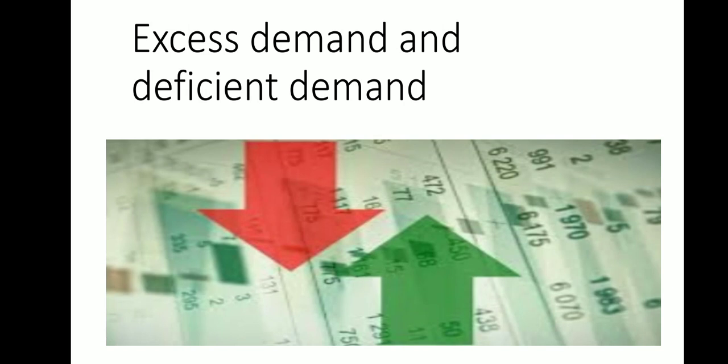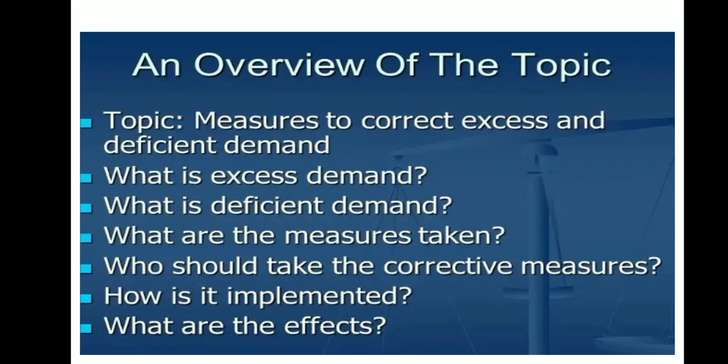Let us discuss what is excess demand and deficit demand. We have seen earlier that excess demand means a situation where aggregate demand is more than aggregate supply, whereas deficit demand means that demand is less as compared to aggregate supply. What are the measures to correct it?